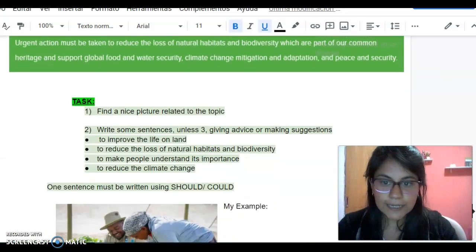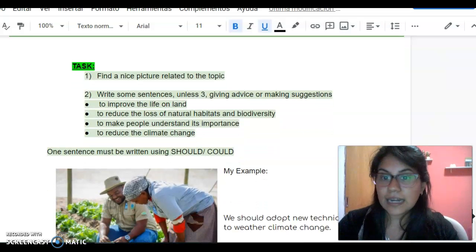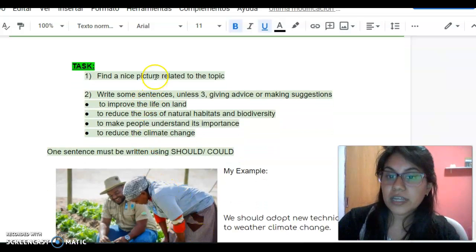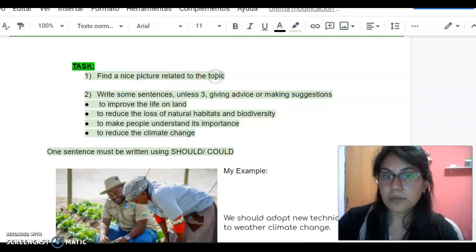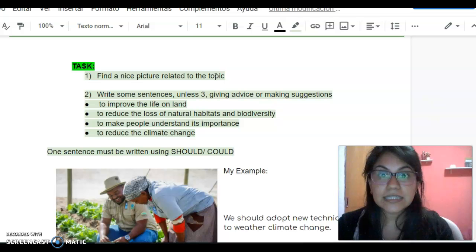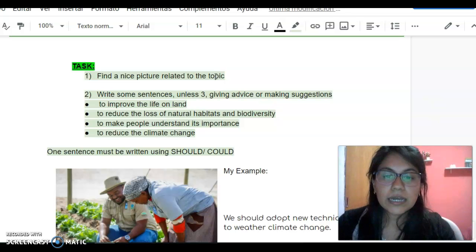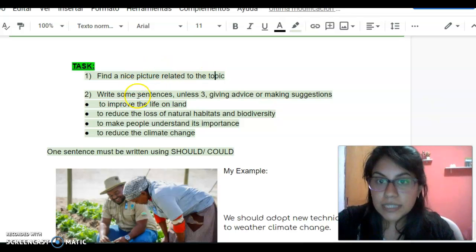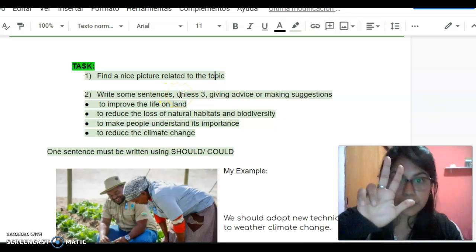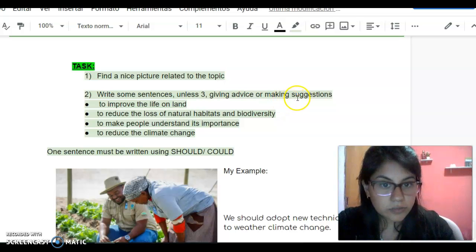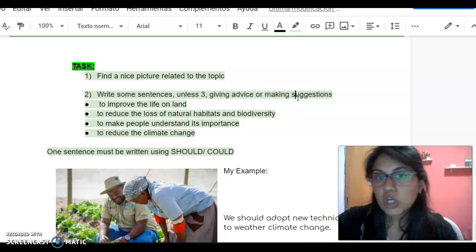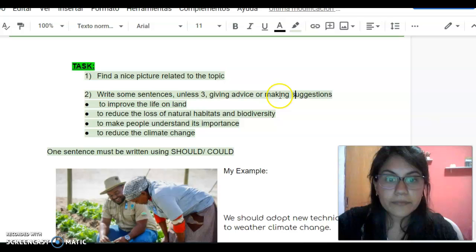Here it says the task. Again, like last week, you are going to find a nice picture related to the topic. Remember, this week the topic is life on land. And you are going to write at least 3 sentences giving advice or making suggestions. So you are going to use the structures that we have dealt with today, should or could.